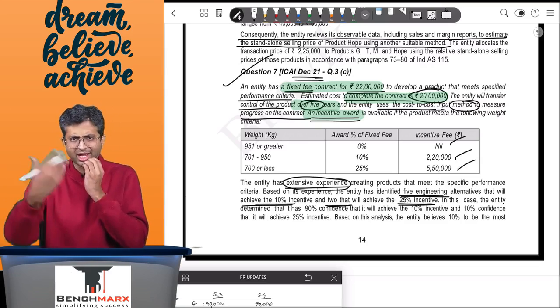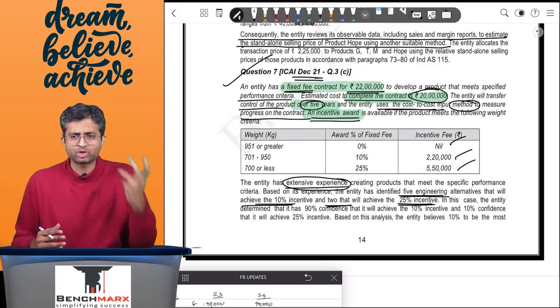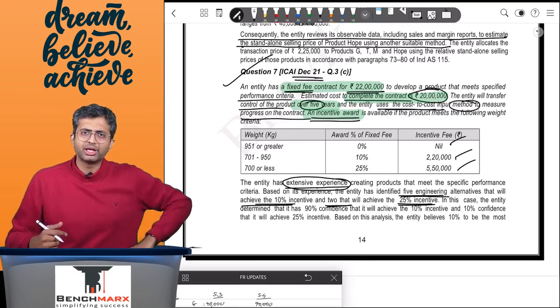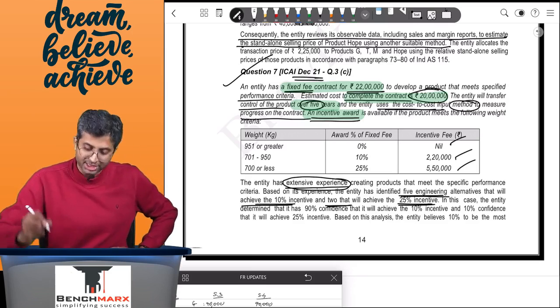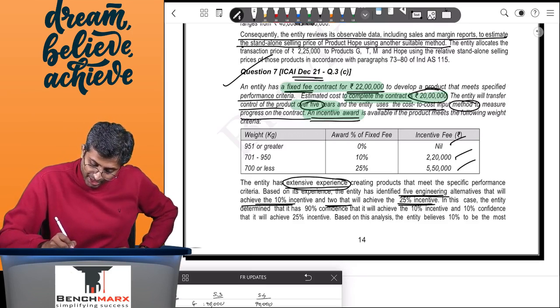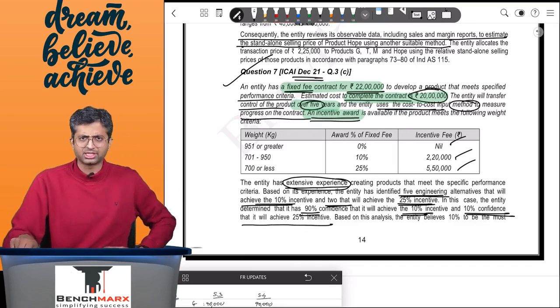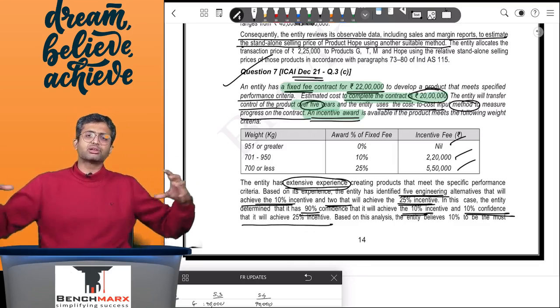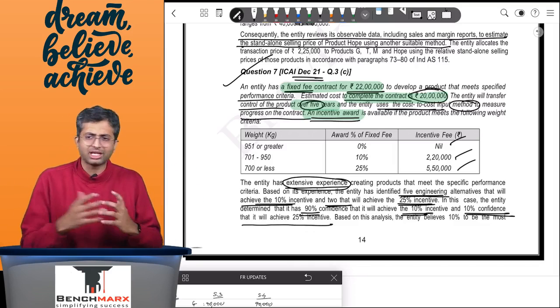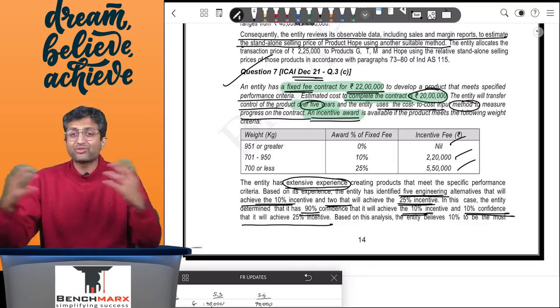Now we can ask the company what is the chance that you believe that the weight will be between 700 to 950. These are different designs, remember. In case the entity determines that it is 90% confident that it will achieve the 10% incentive and 10% confident that it will achieve the 25% incentive. A lot of students here try to total up the probabilities. They say 90 and 25. You don't have to total up. There are 2 different questions.